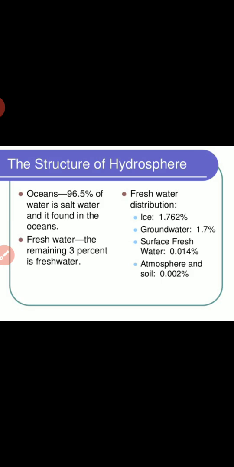Okay, now fresh water distribution. The ice is 1.762%. From groundwater we get 1.7% of fresh water. Surface fresh water is 0.014%, and from the atmosphere and soil we get 0.002% of fresh water. So this is all the distribution of fresh water.